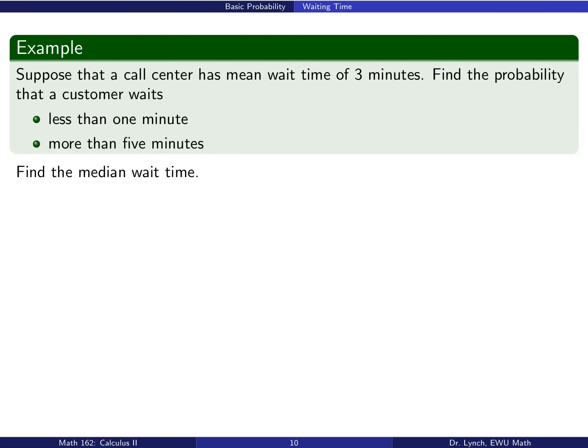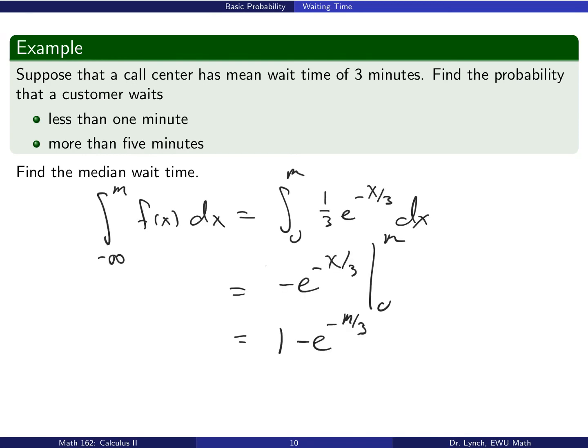Lastly, let's go ahead and find the median wait time. We know that the median wait time is that special value m that divides the distribution in half. Here we see that that integral dividing the distribution in half is the integral from minus infinity to m of f of x dx, our distribution function, which simplifies as the integral from 0 to m of 1/3 e to the minus x over 3 dx.